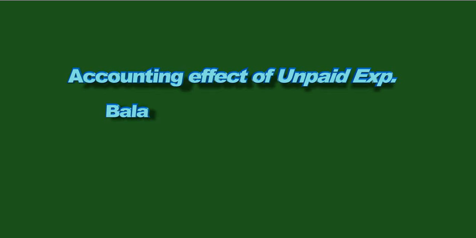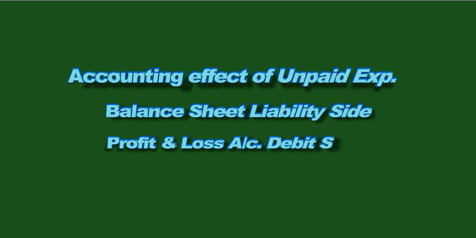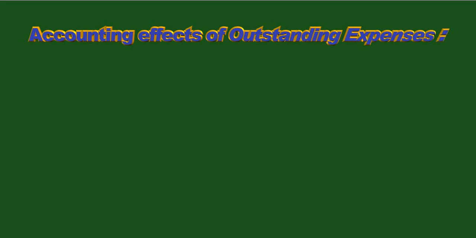Now, accounting effect of unpaid or outstanding expense. First effect, balance sheet liability side and profit and loss account debit side. Accounting effect of outstanding expense.